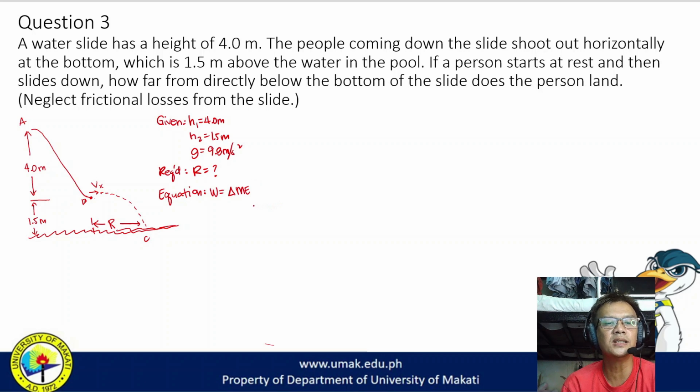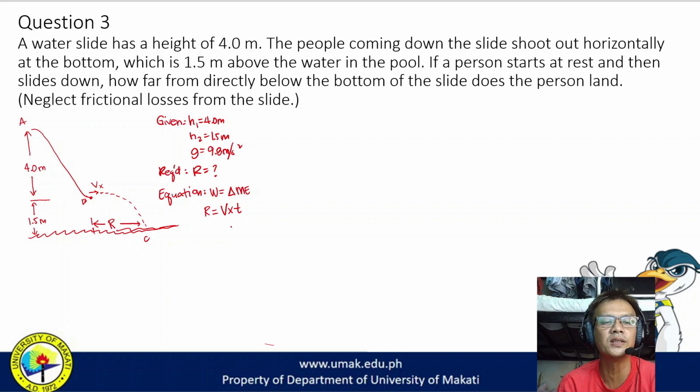The second one is, since B to C is projectile motion, we need to get the range, which is equal to Vx multiplied by the total time in the air. But we do not know the time. The Vx we can solve by the first equation. But the time we cannot solve that easily. We need to solve it through kinematics.